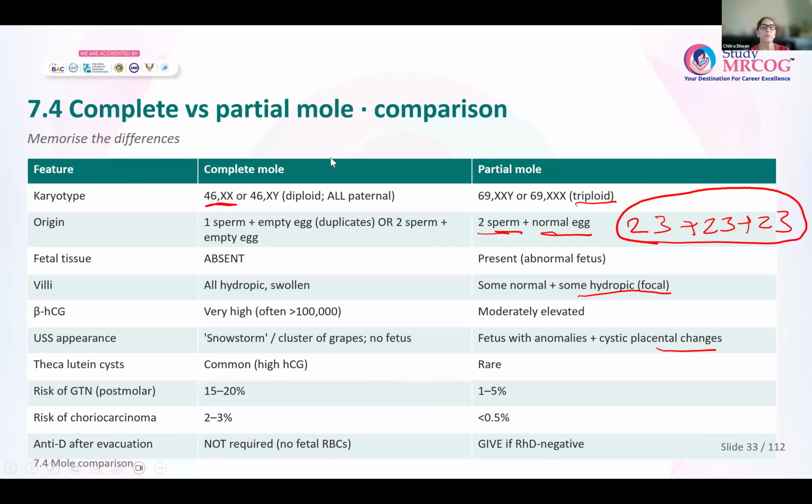Okay. So I'm talking about this theoretically, but what happens is that whenever you send any tissue for histopath, the result takes at least about 4 days to come back. And we know that if you want to give anti-D, it has to be given within the first 72 hours. 48 to 72 hours is the time you want to give it to prevent sensitization of the woman. So practically, even though it is a complete mole, even if there is one RBC or a little bit of RBCs, they are going to sensitize the mother. So theoretically, you do not need to give anti-D for a complete mole, but practically it is given after evacuation of any molar pregnancy.